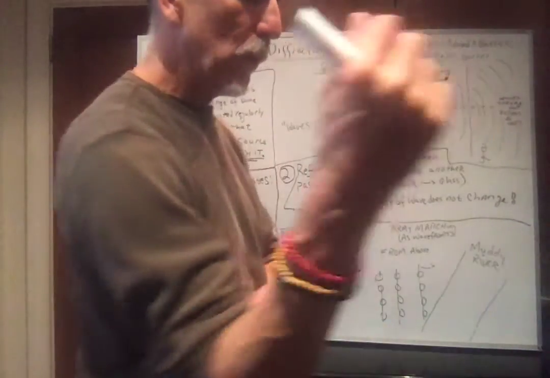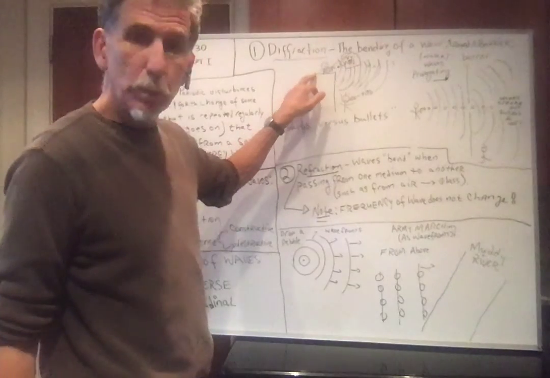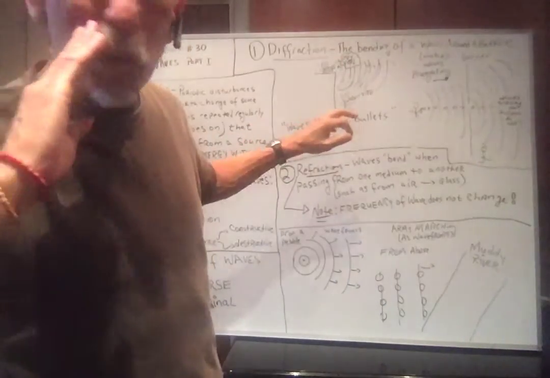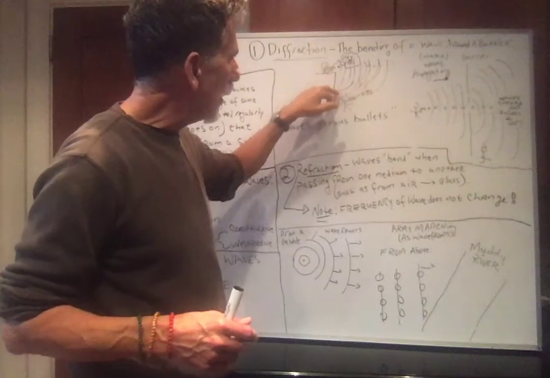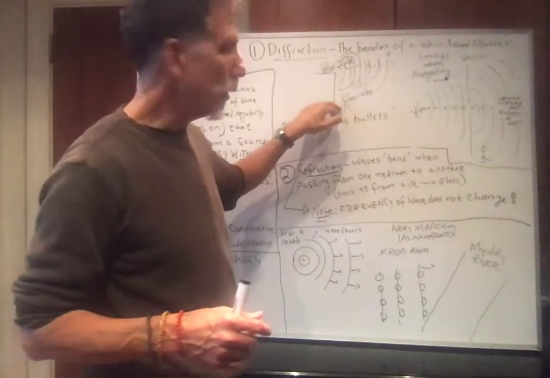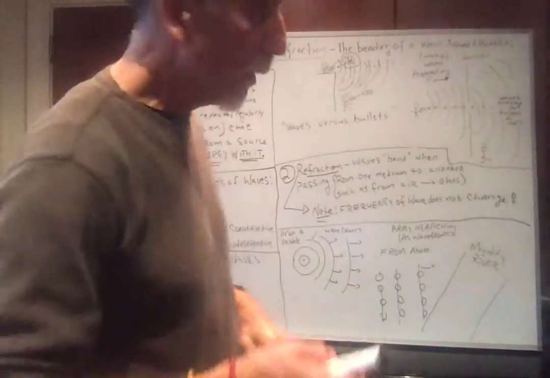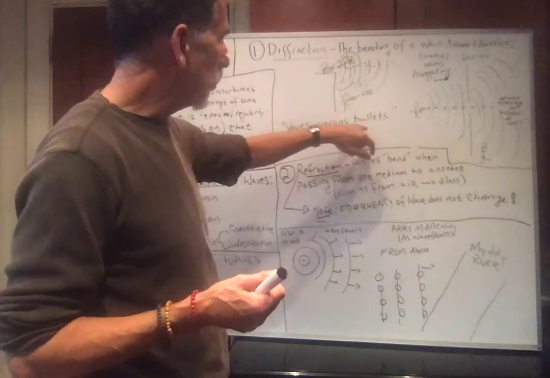Okay, what is diffraction? Well, here's my example. Imagine I'm on a street corner and I yell for my friend Vito, Vito! The waves propagate, but you see they also bend around the corner, and Vito can actually hear the waves. Now, I'm going to keep using this waves versus bullets.